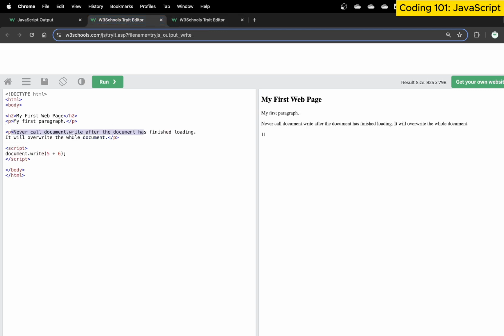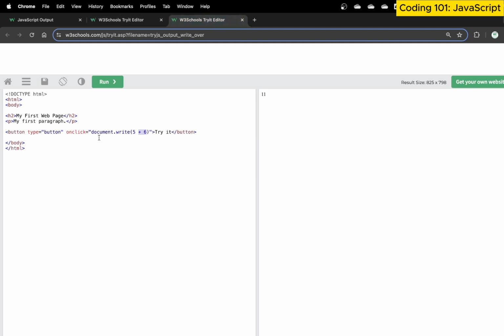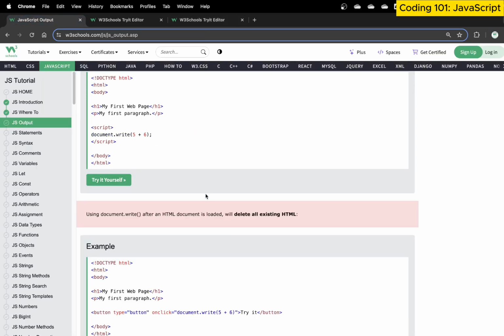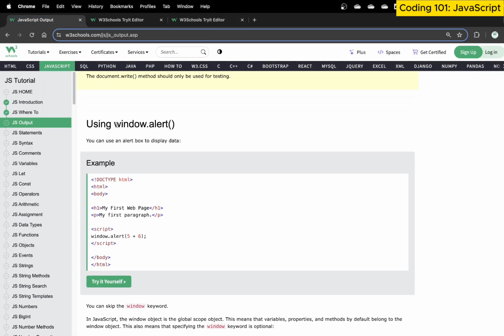This is exactly what this warning meant: make sure you use document.write as a script within the current document. It's fine. But if you use it as an onclick event after the page has been loaded, it will override your data. So we need to be a little careful about that. Then let's just use window.alert.